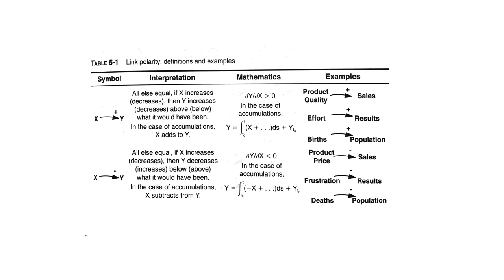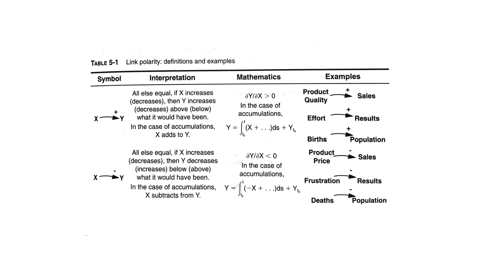And if effort goes up, results go up. If you work harder, you get either better results or more of them. Similarly, if births go up, population goes up, all else equal. And then there's the negative polarity. All else equal, if X increases, then Y decreases, and this is the math. It's just got a negative sign here. Don't worry about the details of the mathematics.